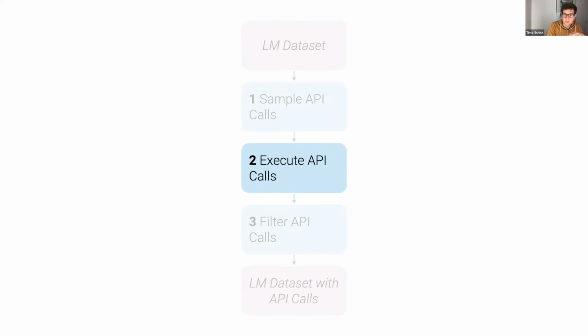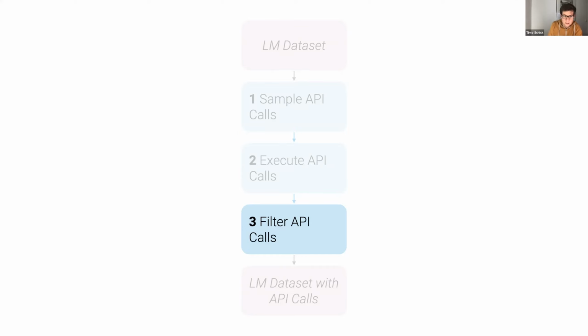And then we get to the third and perhaps most important bit. Now we have those millions of API calls, 90 or even 99% of them will probably be useless. We need some way of filtering them and making sure that we only keep the ones that are actually helpful to our language model. So we need some notion of helpfulness, some way to define whether an API call was helpful or not. And I'm going to show you how we do that using a single example, which is the same example that we've seen before. Pittsburgh is also known as the Steel City. And we're going to look at a single API call and see how we can determine its helpfulness.